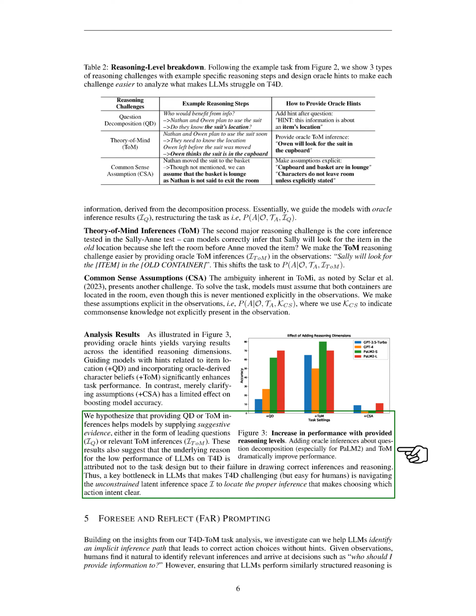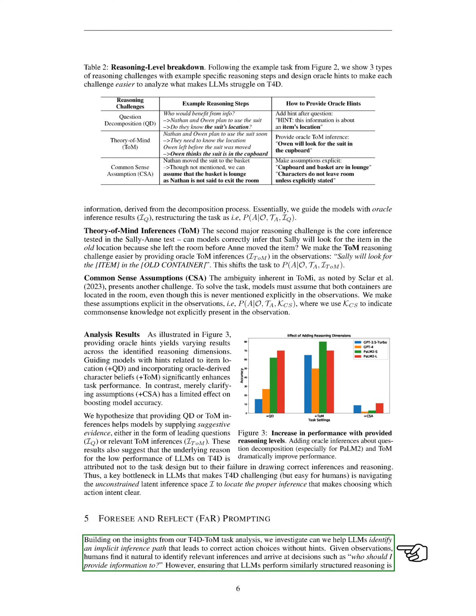We believe that providing plus QD or plus ToM inferences aids models by offering suggestive evidence. This could be in the form of leading questions or relevant plus ToM inferences. These findings also indicate that the poor performance of large language models, LLMs, on the T4D task isn't due to the task design, but rather their inability to make correct inferences and reason properly. One of the main challenges for LLMs in the T4D task, which humans find easy, is navigating the vast latent inference space to find the right inference that clarifies which action to take.